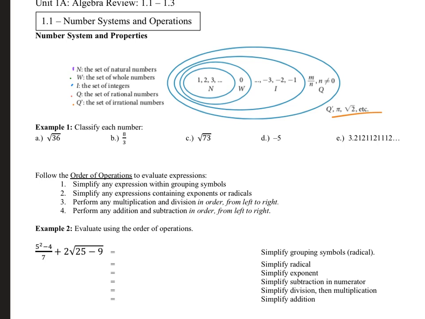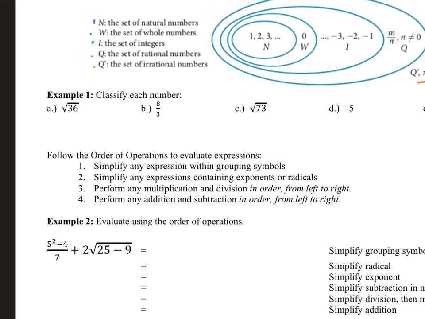So first, we look at a number and classify what set it belongs to. Looking at the square root of 36, since it's a perfect square, that equals 6. And 6 is a natural number, a whole number, an integer, and a rational number. It fits into all of those sets. 8/3 is a fraction, so it's not a whole number, not a natural number, not an integer, so it's just a rational number.